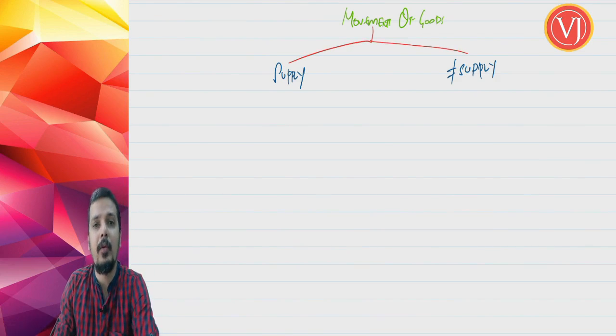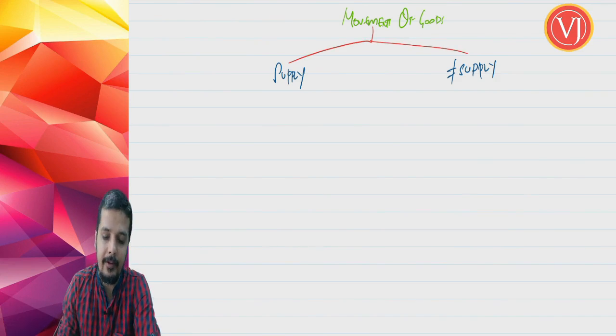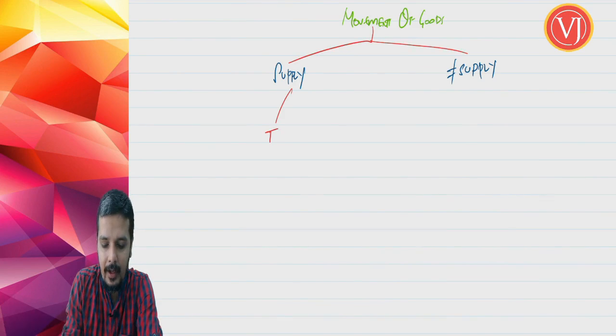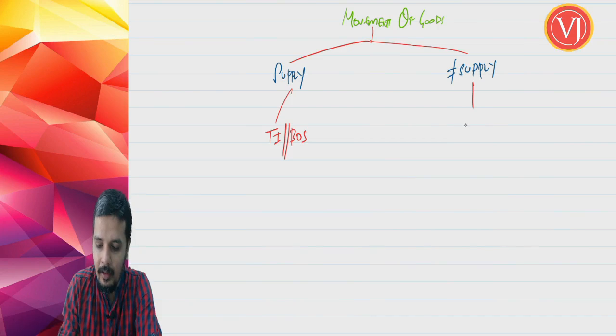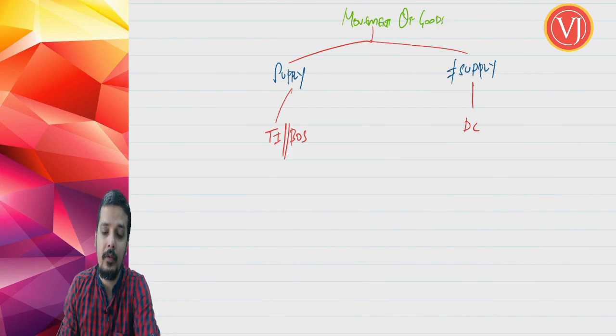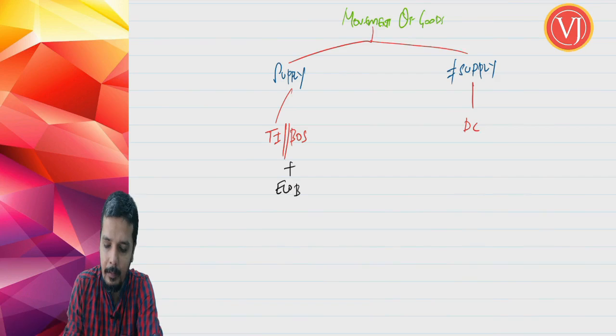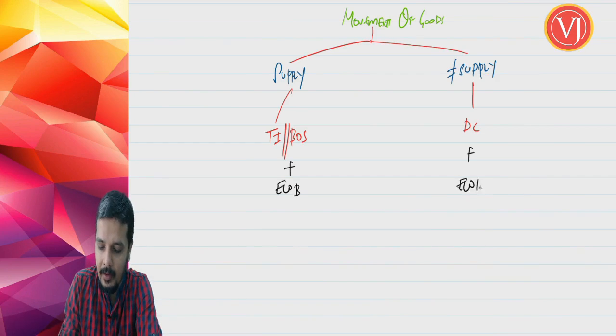If your movement of goods is there and it happens to be supply, friends, you have to understand that the main document would be tax invoice or bill of supply. And friends, if there is no supply, the main document will be delivery challan. This would be the base document, and the supporting document would be e-way bill.